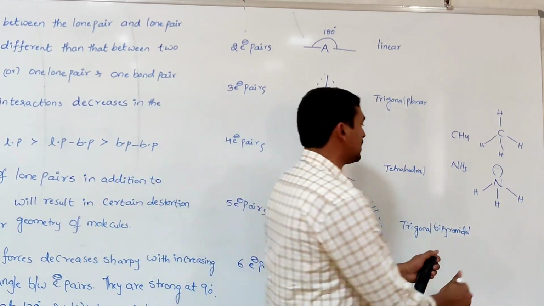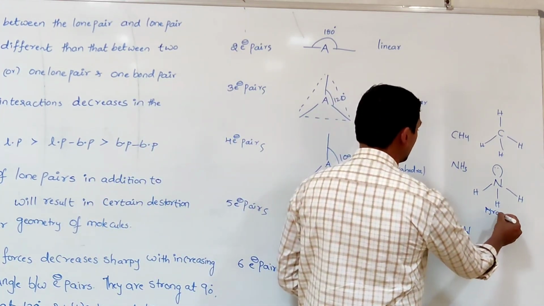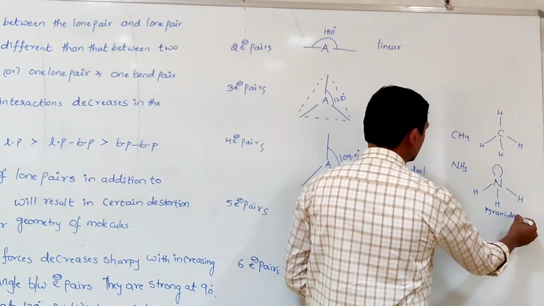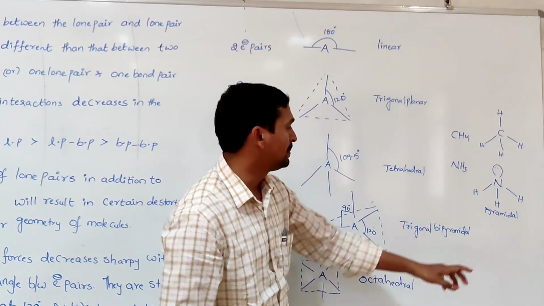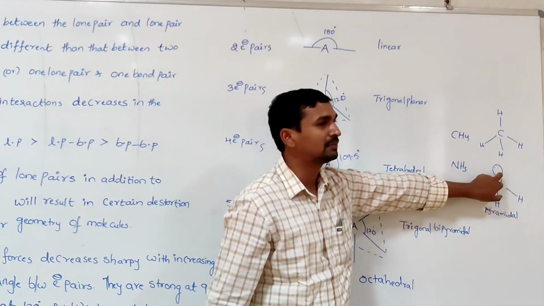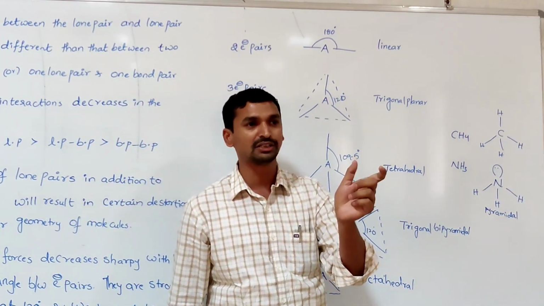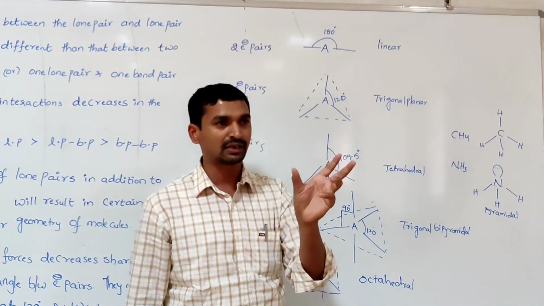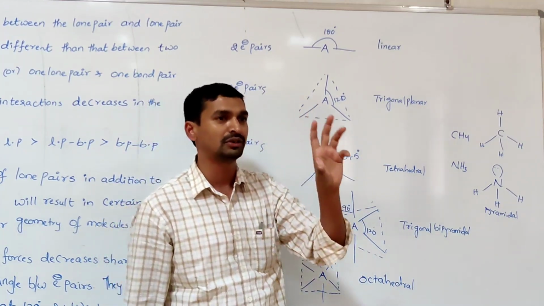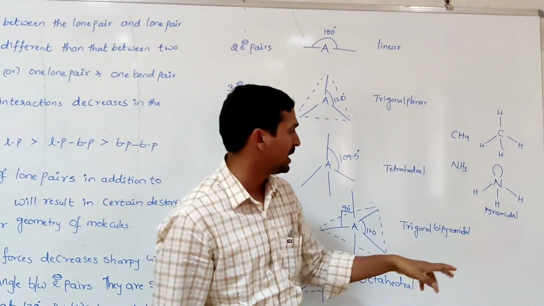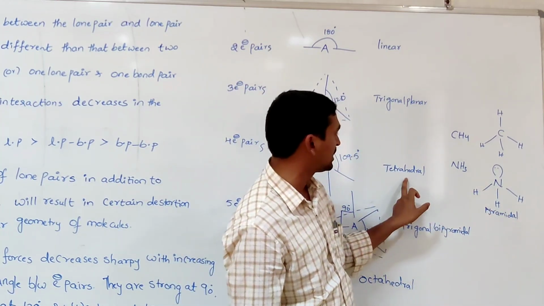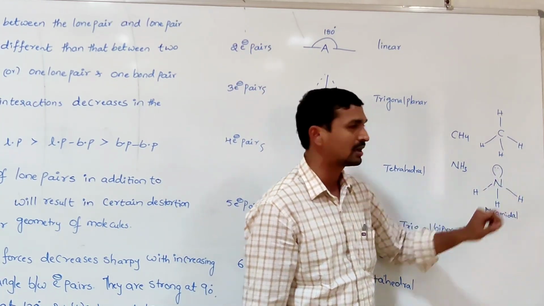Okay, the shape of the molecule is pyramidal. So the electronic geometry changes to the pyramidal shape because of the presence of a lone pair of electrons. That is the basic difference between electronic geometry and molecular geometry. Electronic geometry means we need to take into account whether it is a bond pair or a lone pair. Here the electronic geometry is tetrahedral because 4 electron pairs are present.